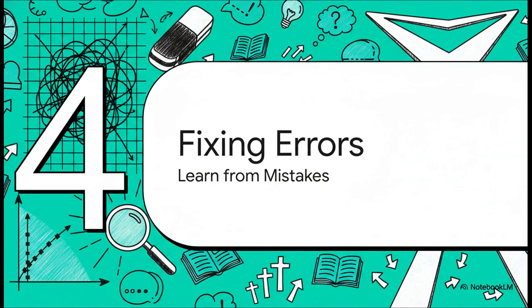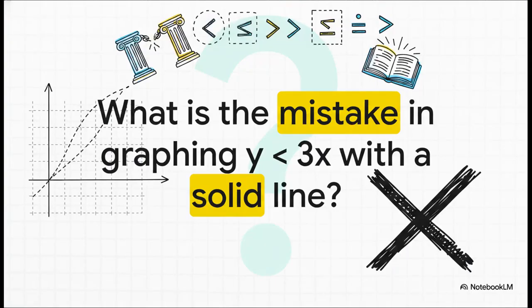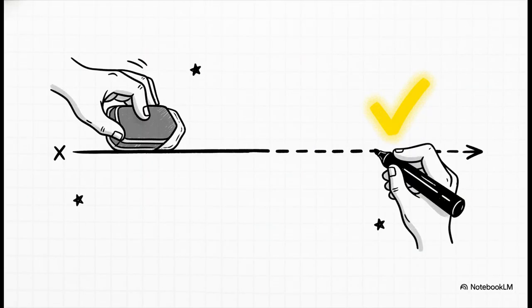Next up, Section 4, spotting and fixing errors. The curriculum then throws a really great error analysis exercise at the students. It shows an inequality of y is less than 3x drawn with a solid line, and it asks, okay, what was the mistake? Think back to those rules we just talked about a minute ago. Well, you probably guessed it. The strictly less than symbol means we absolutely need a dashed line. No way around it. The source uses exercises like this to emphasize a broader point. Identifying and fixing your own mistakes builds a teachable spirit. It's about moving students past just blindly memorizing rules and toward a true logical understanding.